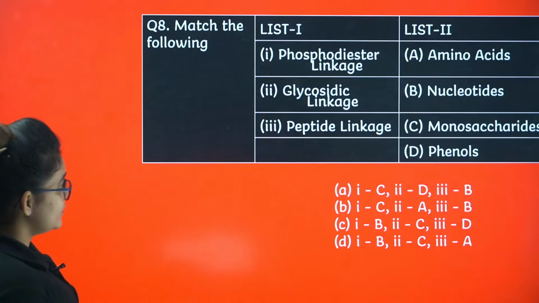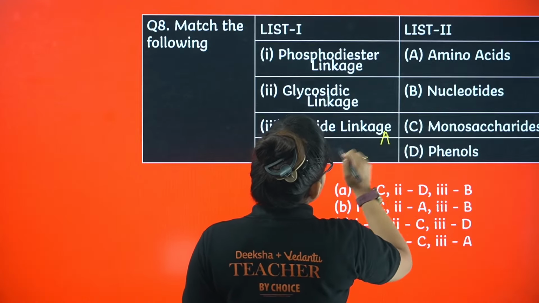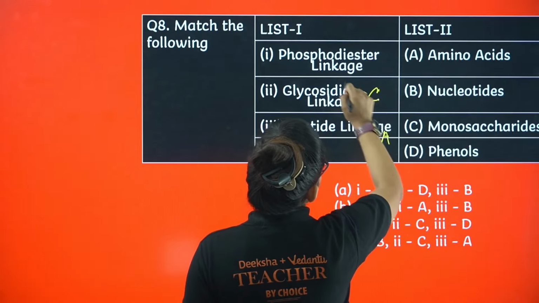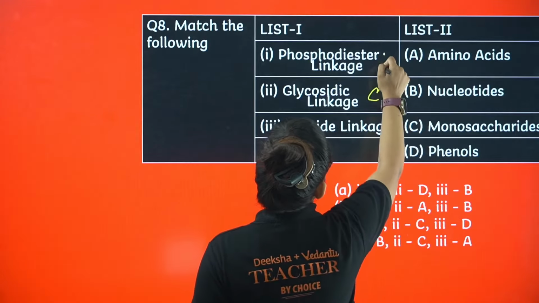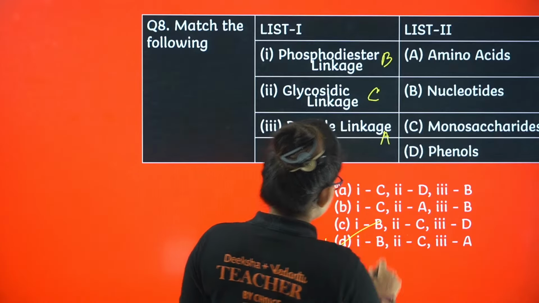What type of linkage? Peptide linkage, that is A, right? Amino acid. Glycosidic linkage, monosaccharide, that is going to be C. Phosphodiester linkage, nucleotide, D. What is the correct option? Option D, right?